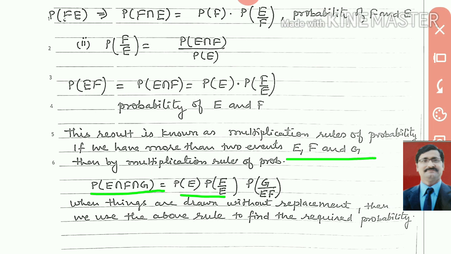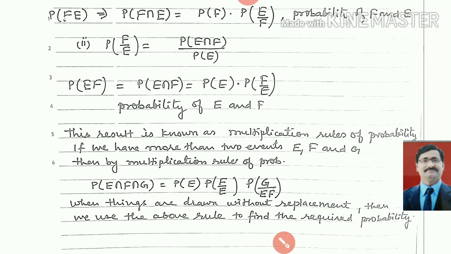When things are drawn without replacement, then we use the above rules to find the required probability. This is very important, so you have to understand this.